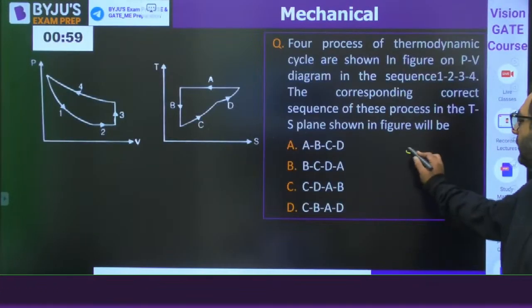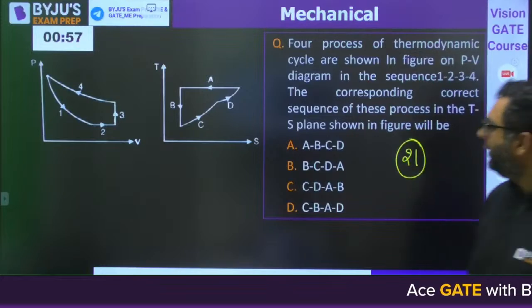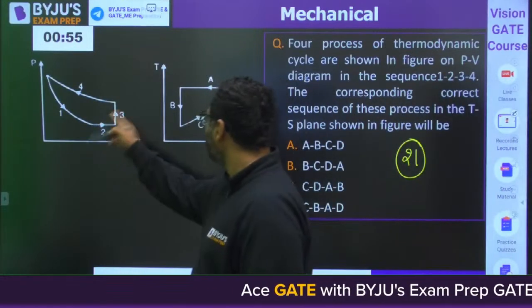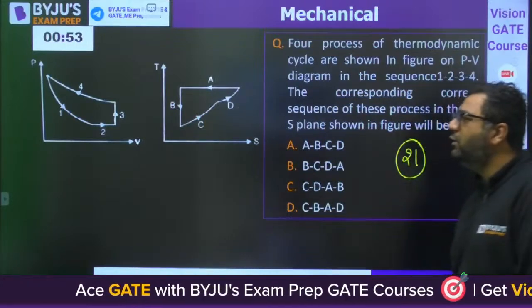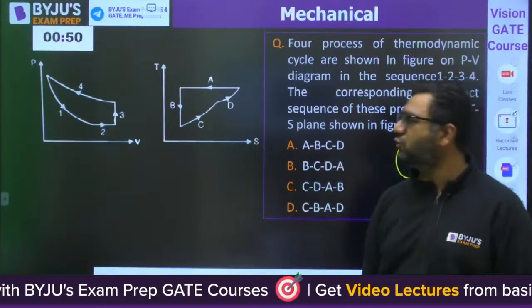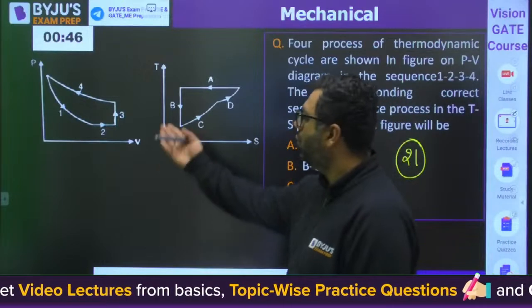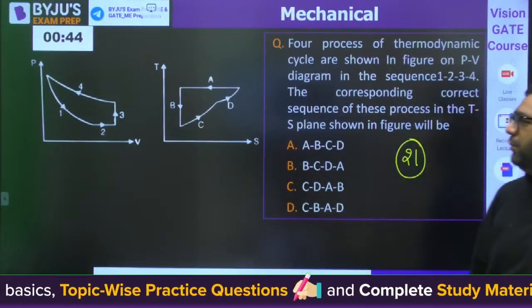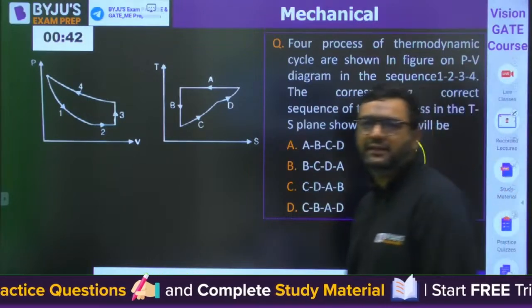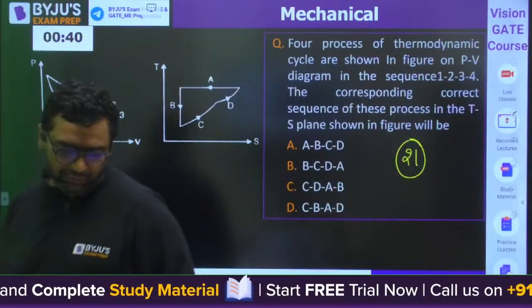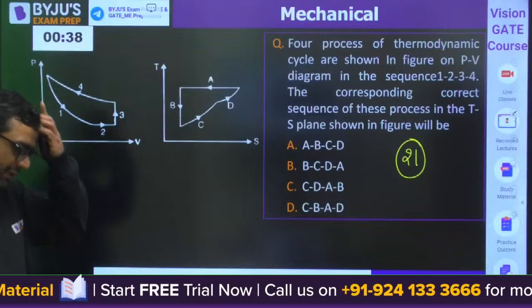Question number 21. Here they have given you this PV diagram and this is TS diagram. You need to tell the sequence of the processes, 1, 2, 3, 4. Here what it should be? A, B, C, D; B, D, C, A; B, C, D, A; C, A, B, D. That you need to tell. Tell me.